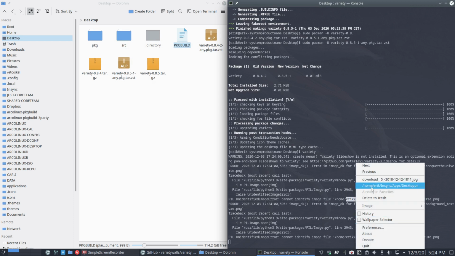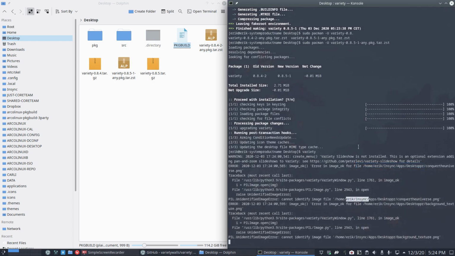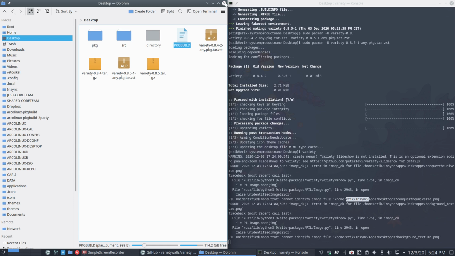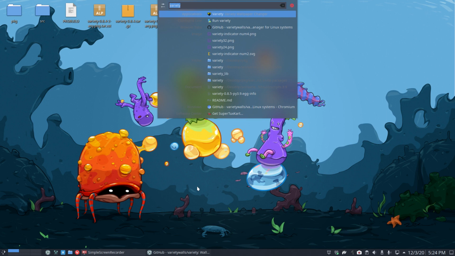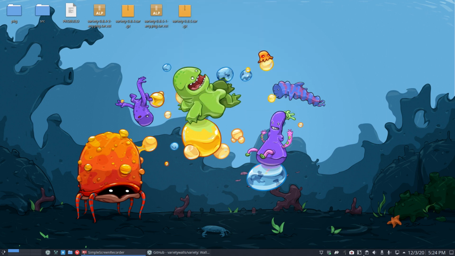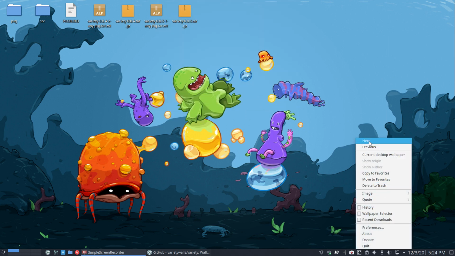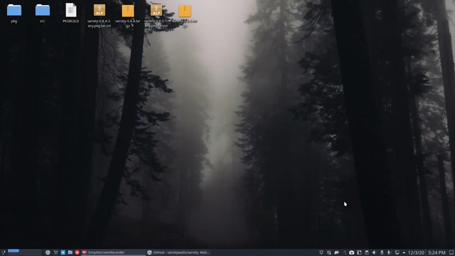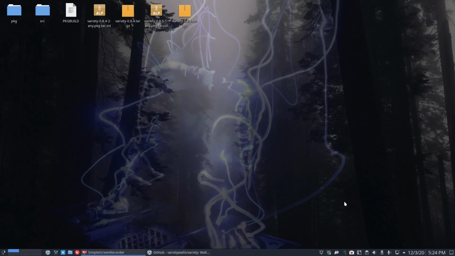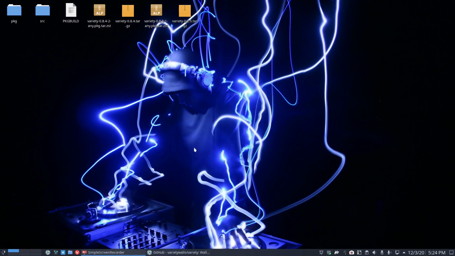The maintainer, I don't know what his name was again, but let's have a look at the background that's changing. So right mouse click. Ooh, right is gone, is it? Then I'm gonna launch it so it stays there because it was in a terminal. Next, that's a nice one. So Alt P, previous, and we have wallpapers.